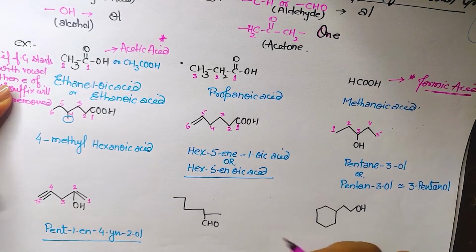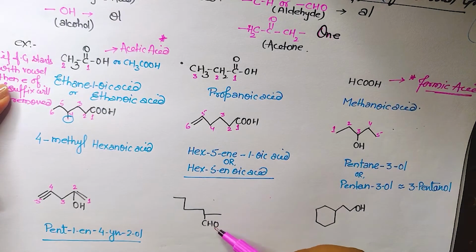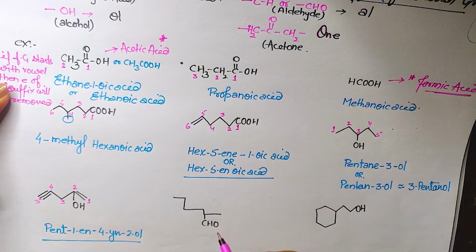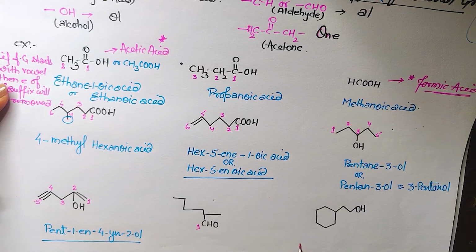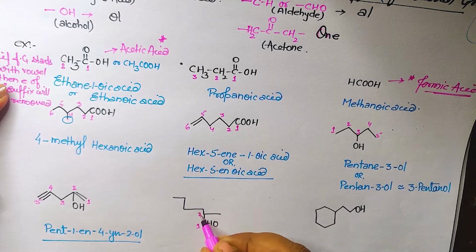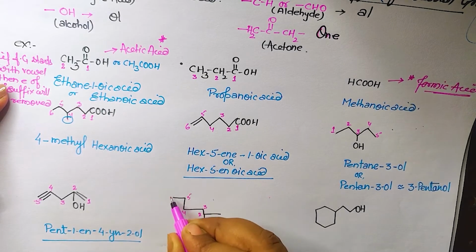In this case, from where do we have to start counting? From this side. The CHO group is coming at the second position. Yes? No. We have to start our counting from this. Why? Because I told you that if there is carbon in the functional group, we have to start our counting from that one only. So that means it is going to start over here. 1, 2, 3, 4, 5 and 6.